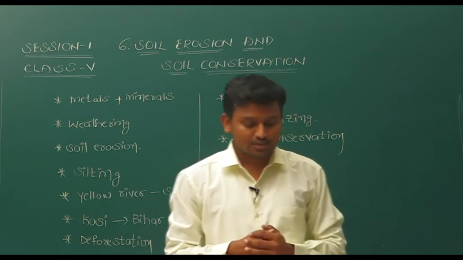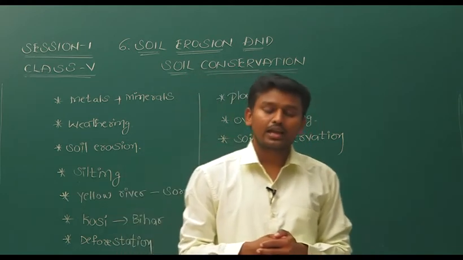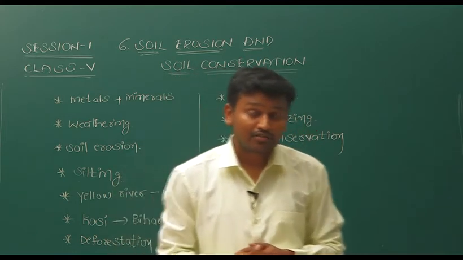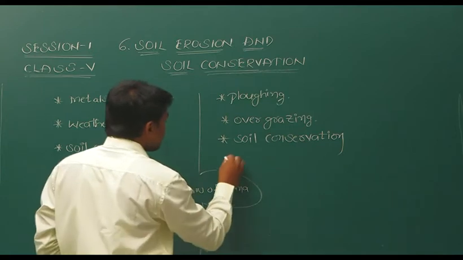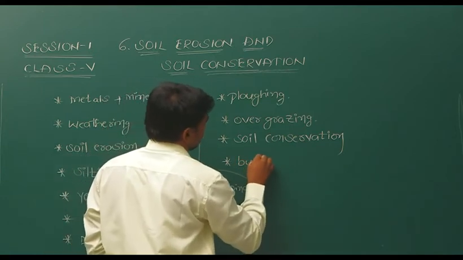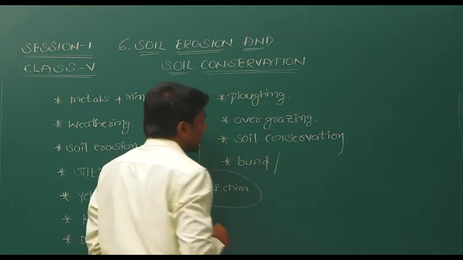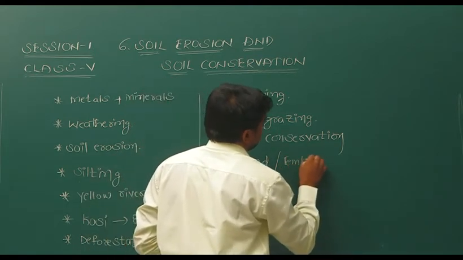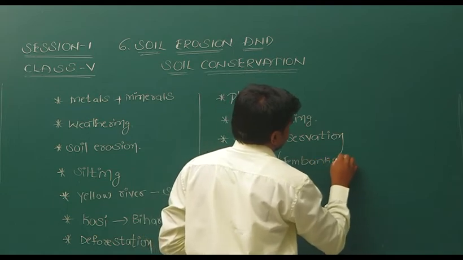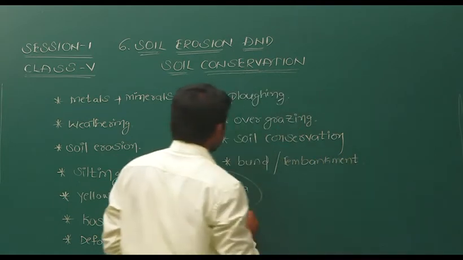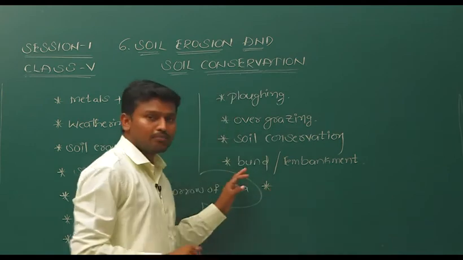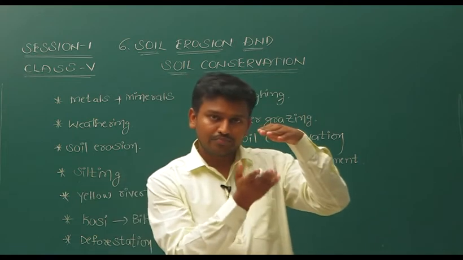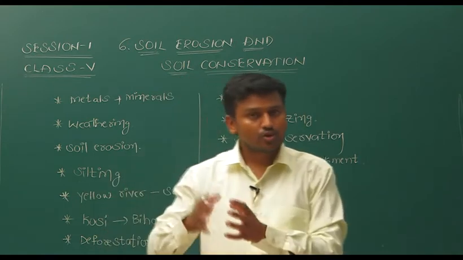And now the last one, making small bunds around the fields. What is the meaning of bunds? Bunds can also be called embankments. Bunds or embankments are a raised platform to avoid soil erosion.